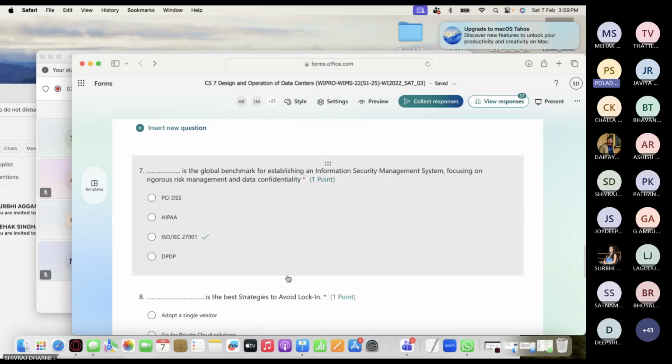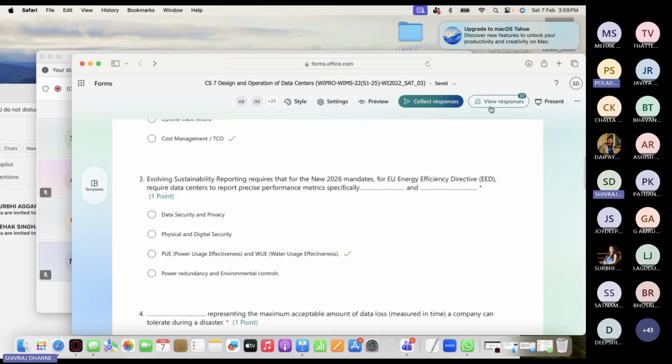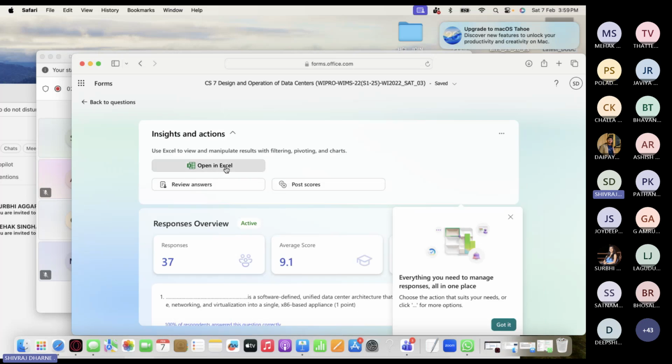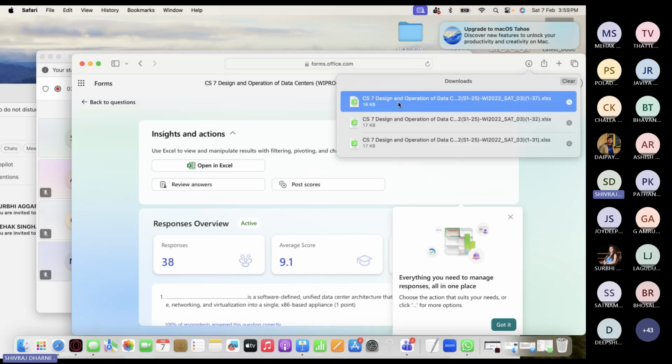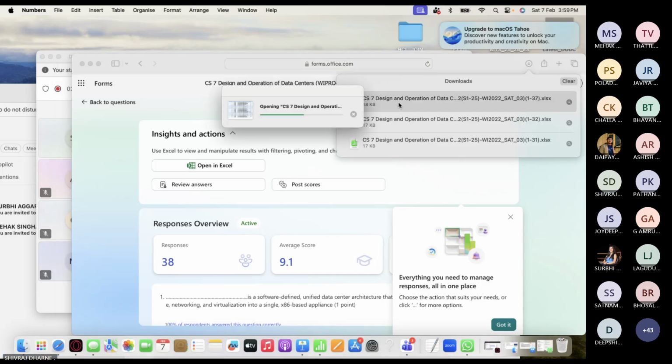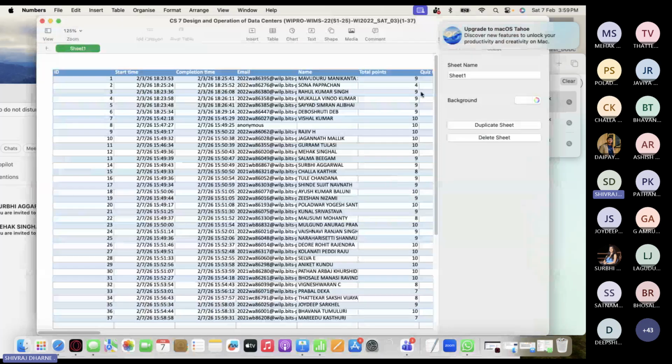Now you can click view responses and now it will show you. View the response. Open in Excel. 37 people. Average score is 9.1. That's good. Very good. So let me see now. And maybe this column will show you the marks. Fantastic. Great.